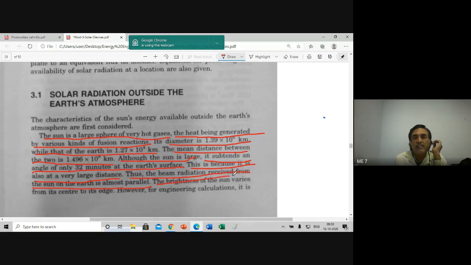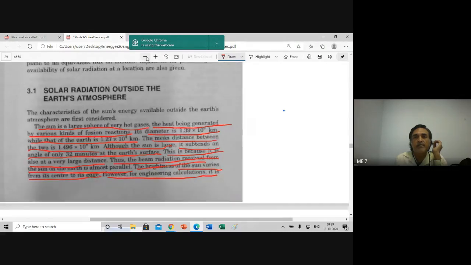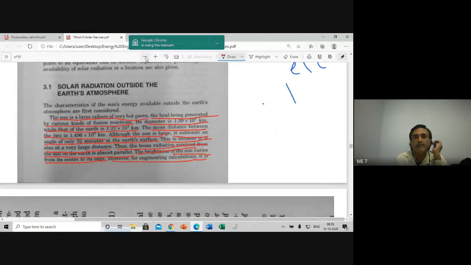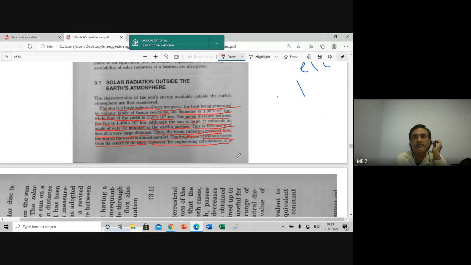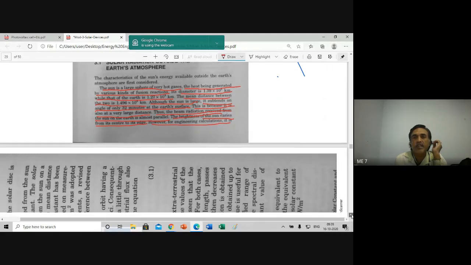The brightness of the Sun varies from its center to its edge. However, for engineering calculations, it is assumed as uniform. That is what it means.